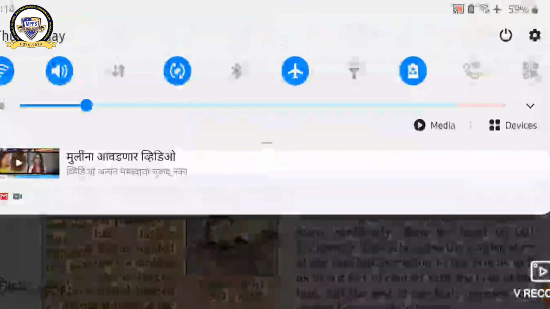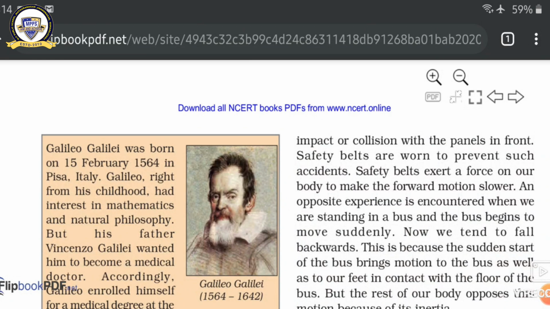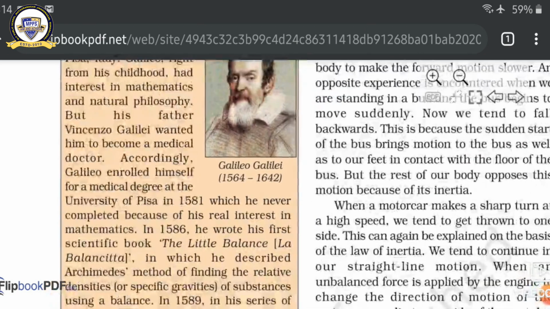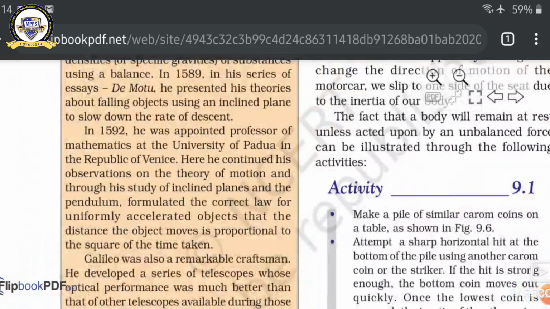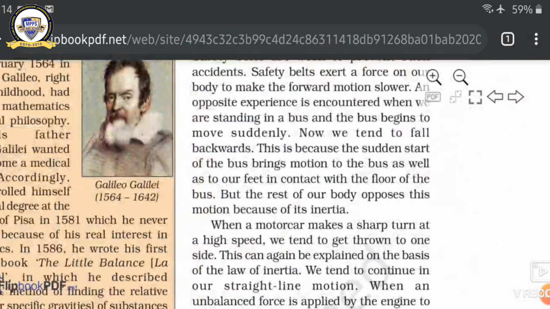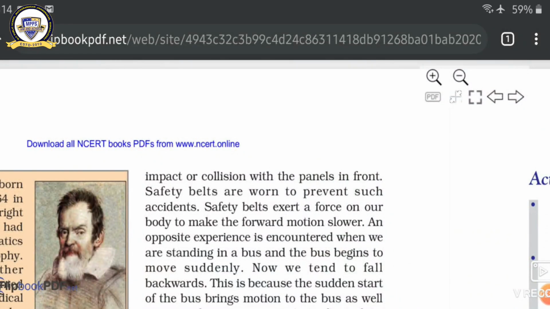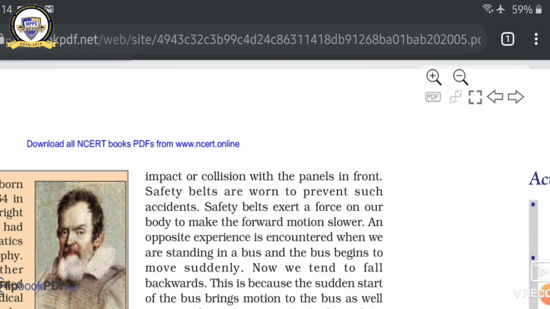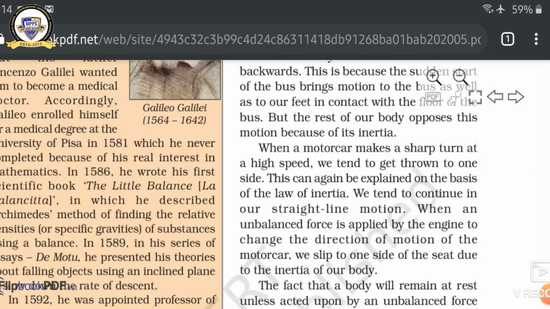Now, the laws of motion, given by Sir Isaac Newton. There are three laws of motion: first law of motion, second law of motion, and third law of motion. The first law of motion is totally regarding inertia.